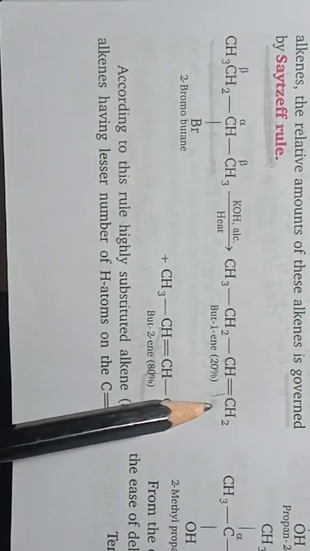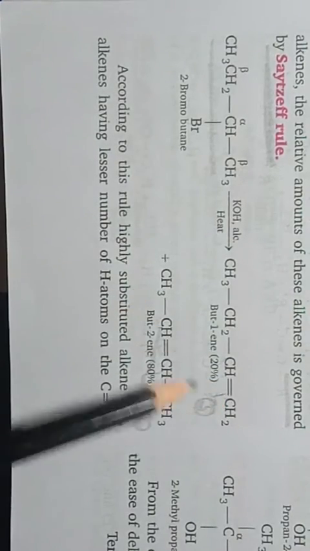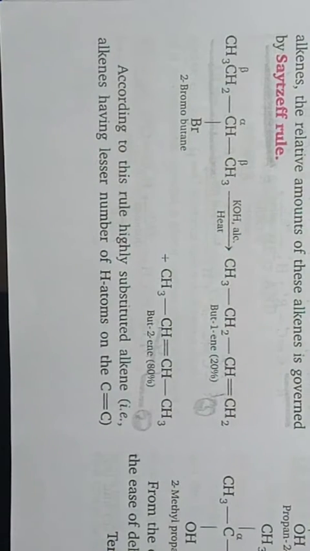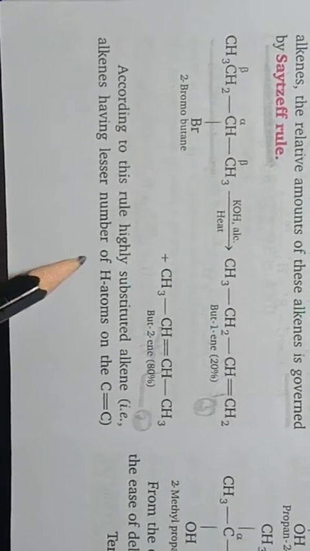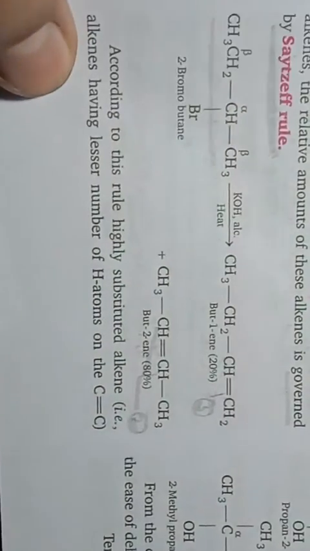So this is the less substituted alkene. So a major amount of but-2-ene will form, students, according to the Saytzeff rule.